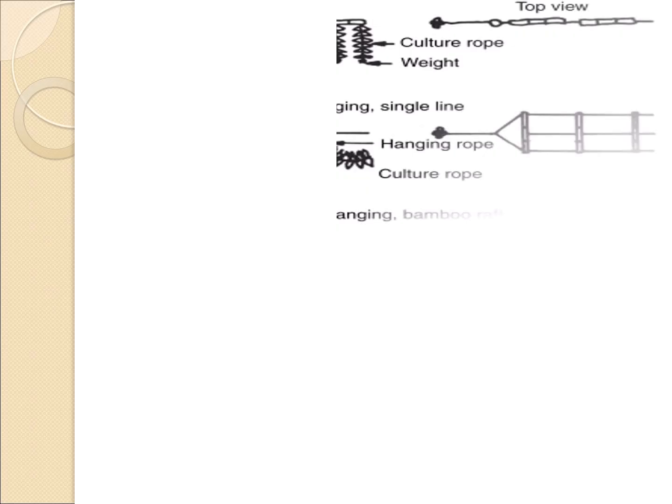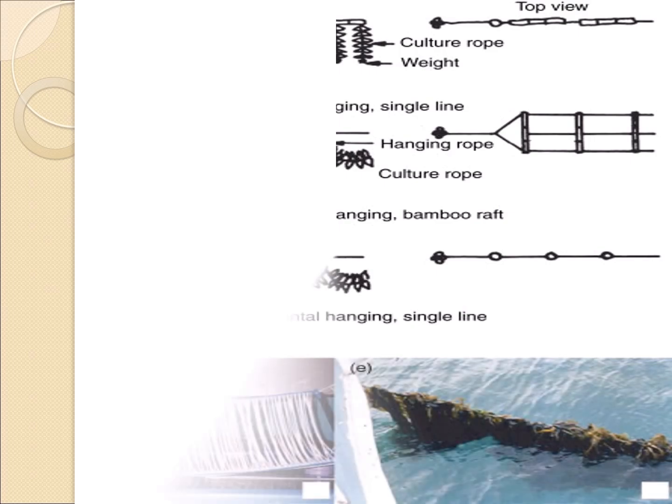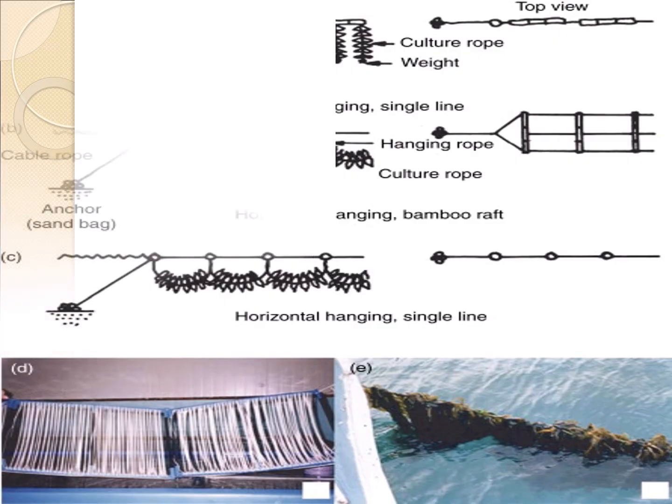Cultivation of U. pinnatifida starts at sea by laying the long line horizontally and inserting seedling strings at intervals of 35 to 45 centimeters.